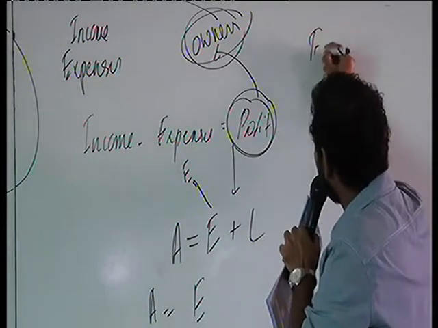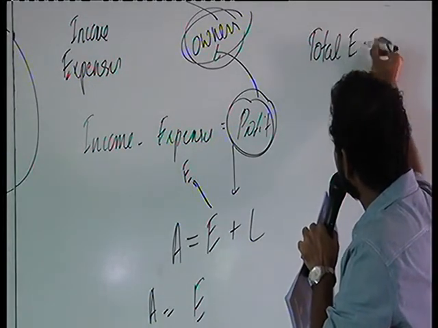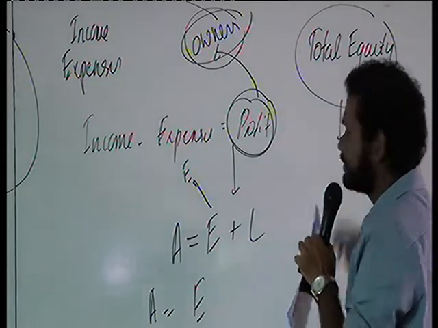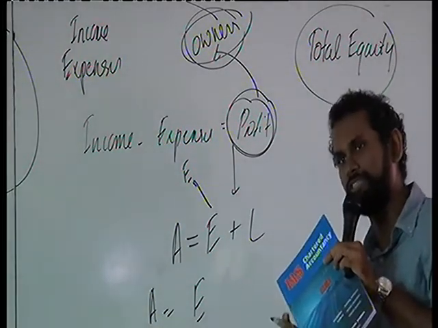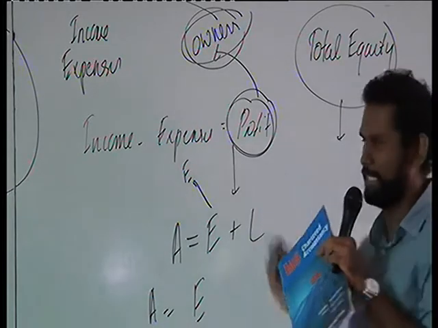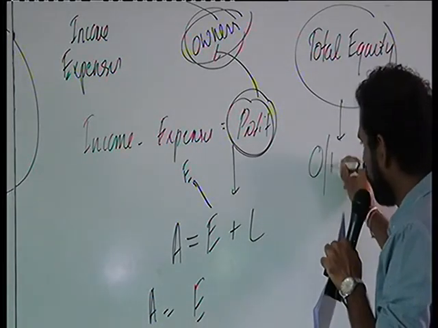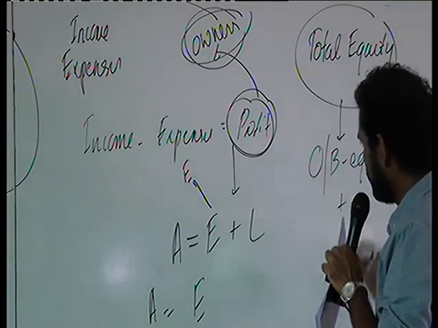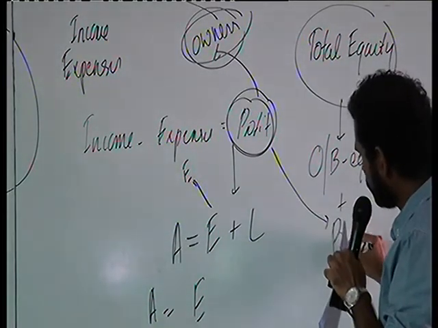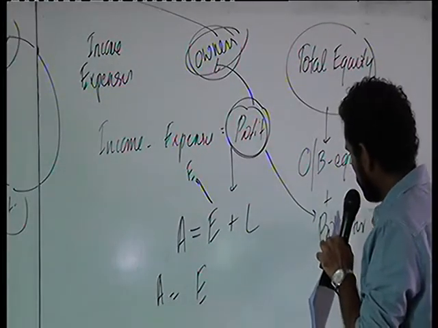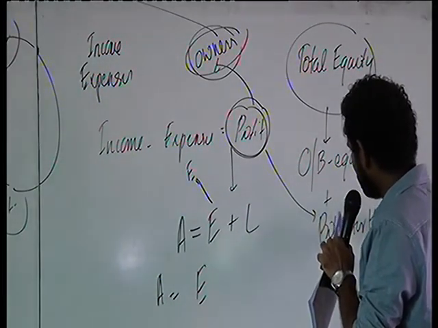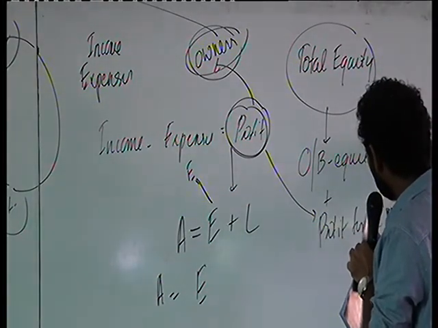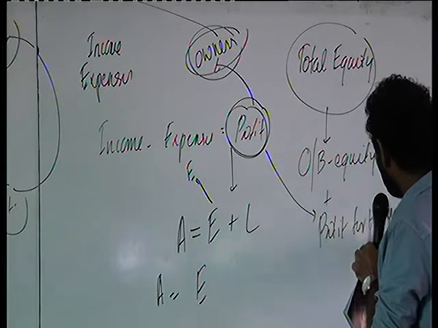When we say total equity of a business, total equity means the equity that was there in the beginning of the year, so that means the opening balance of equity, and then we add the profit for the year.